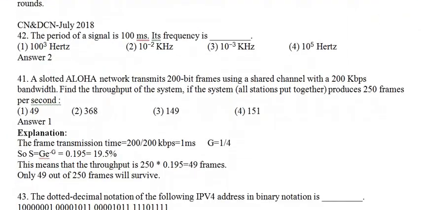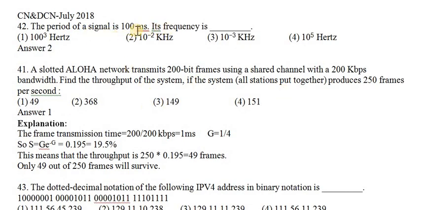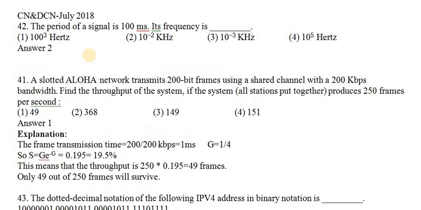The next one is: the period of a signal is 100 milliseconds, what is its frequency? We know the formula between frequency and time. Frequency is inversely proportional to time. What they have given here is the time. Now you want to measure frequency, which is 1 by time. So it is 1 divided by 100 milliseconds.